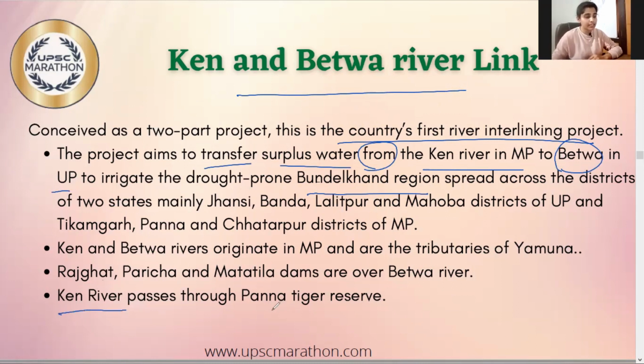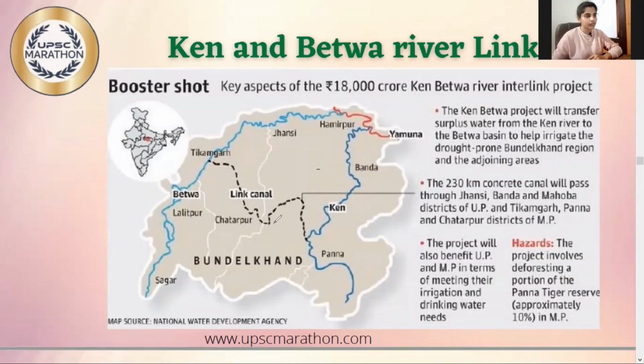Now, Ken River passes through the Panna Tiger Reserve. Let's have a diagrammatic representation of this. Here you can have a look at the Ken Betwa river linkage. Here is the linking canal, and Ken River is passing through the Panna Tiger Reserve. And finally, the Ken and Betwa rivers are tributaries of which river? Yamuna River. And further, Yamuna is a tributary of Ganga.